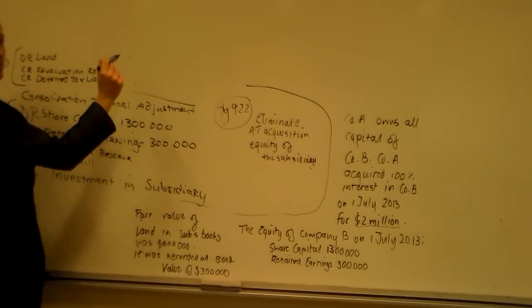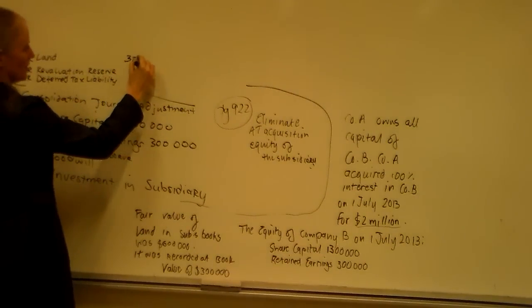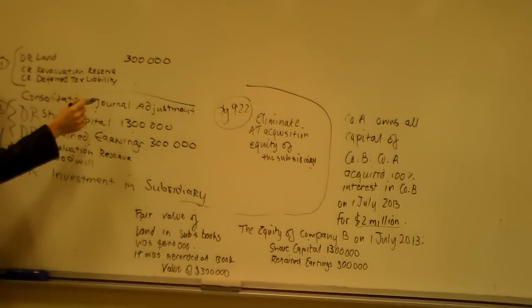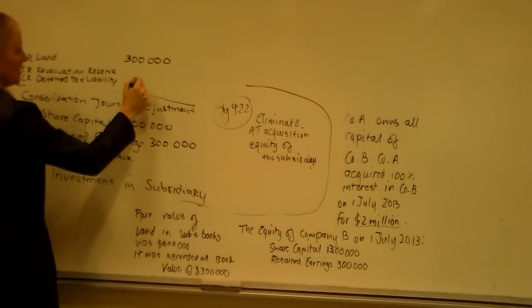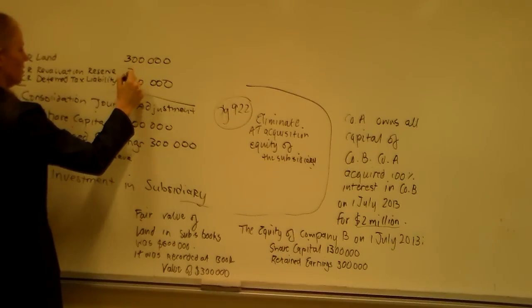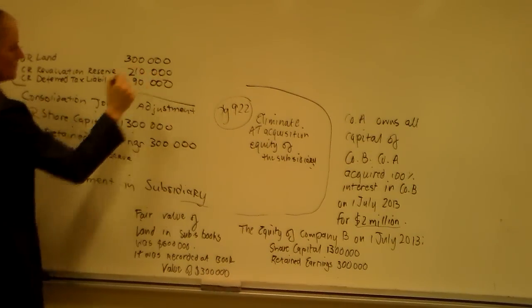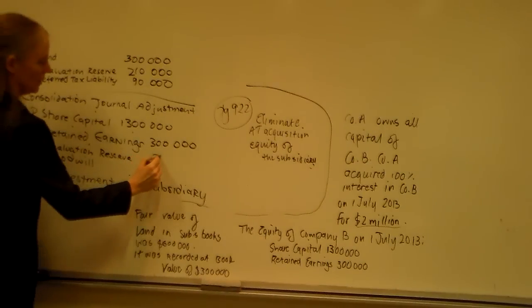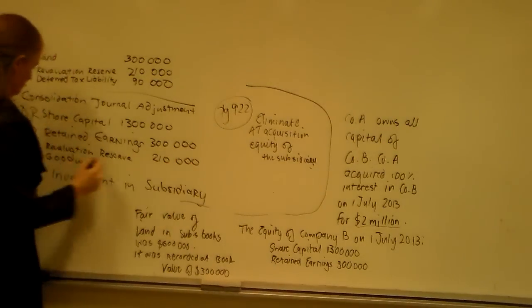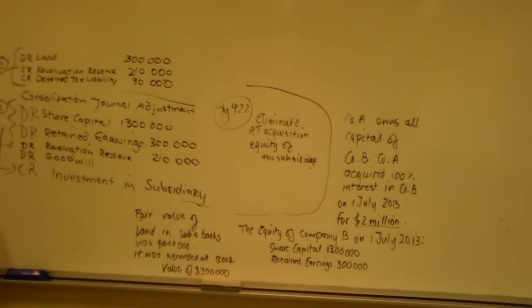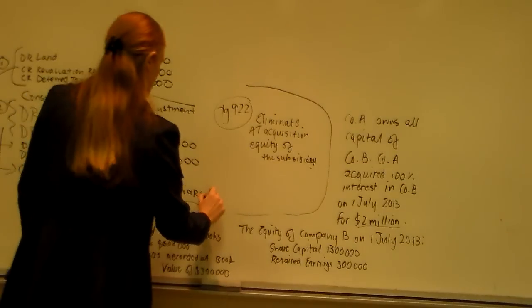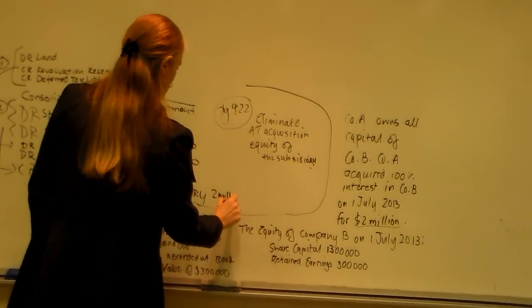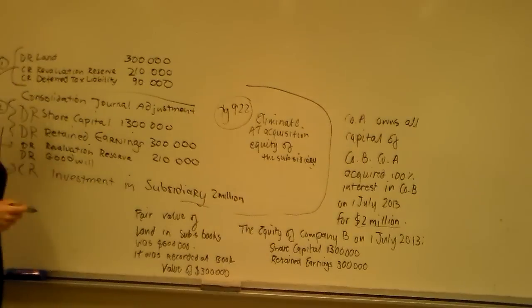What's the figure here? 300. Deferred tax? 90. And the revaluation reserve? Okay, we then bring this down here. We have 210 here. Investment in subsidiary? 2 million. And the goodwill will be? 190.